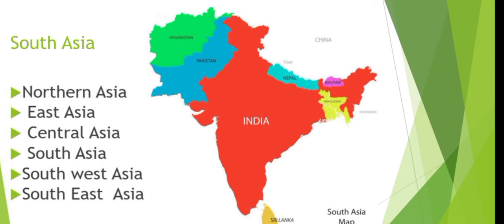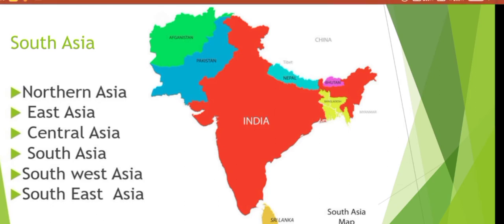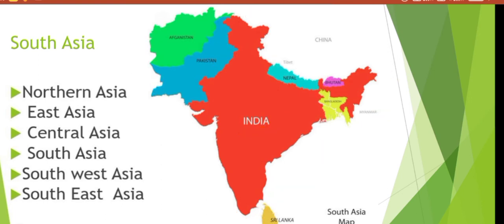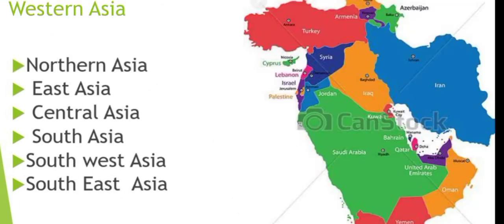The next is South Asia. The countries in South Asia are Afghanistan, Pakistan, and you can see this big country in red color, that is India. And here you can see Nepal. In pink color you can see here, that is Bhutan. And in this yellow color, that is Bangladesh. And in the bottom of this image, that is Sri Lanka. These are the countries in South Asia.